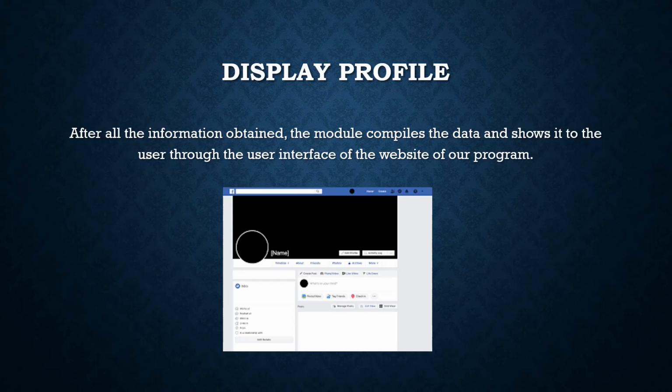So we'll get some information like the name, age, gender, nationality, and his occupation, location, and things like that. Whatever information we scrape from the internet will be displayed as a profile on the website of our program.